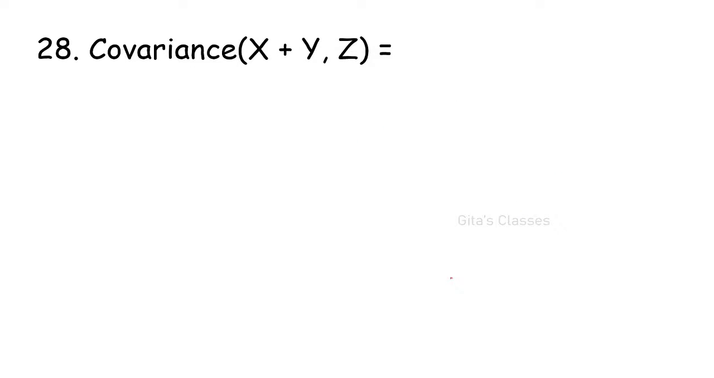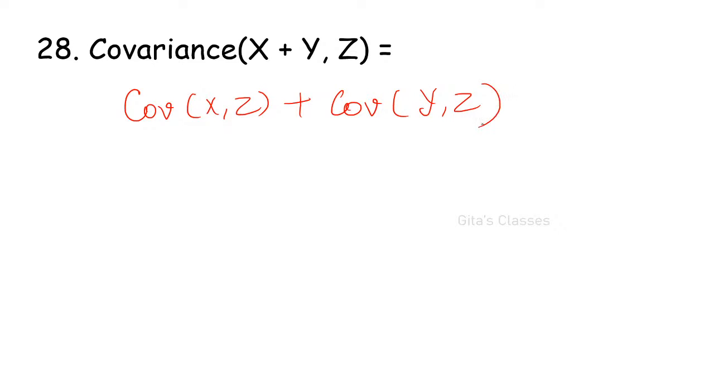What is the covariance of x plus y comma z? Anyone? There is a separate class for covariance I have given. In that I have explained all these things. You can go through. Covariance of x comma z plus covariance of y comma z. You can express like this. Okay, 4 is correct, Shrutika. Next is the property: covariance of x plus y comma z is equal to covariance of x comma z plus covariance of y comma z. Please note this down.